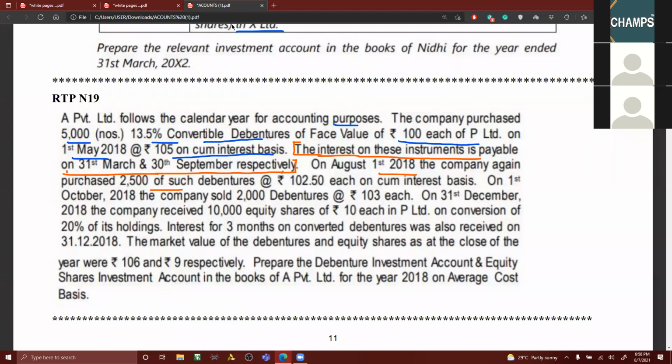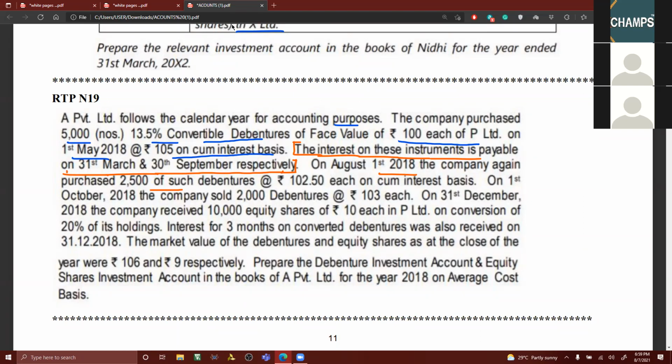4 months. Why 4 months, sir? August 1st means we need not consider August. May, June, July: you're getting 3 months. Sorry, April, May, June, July.